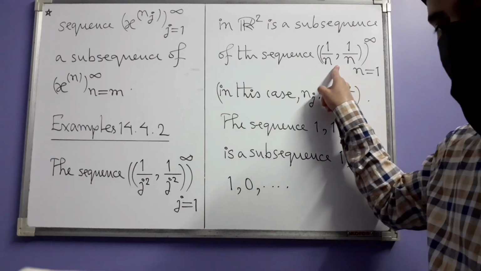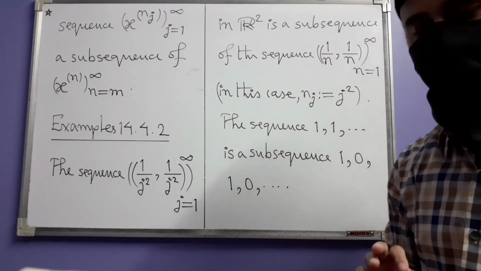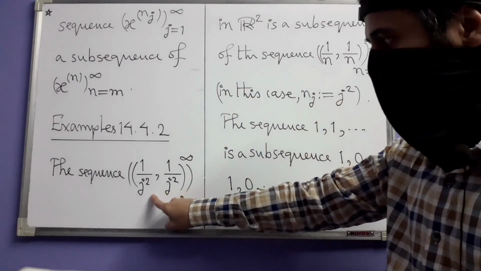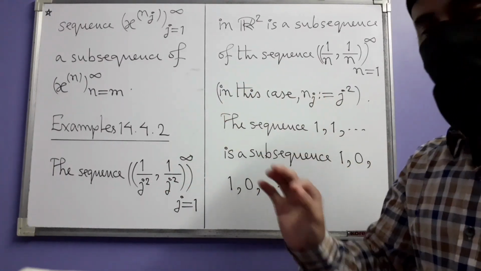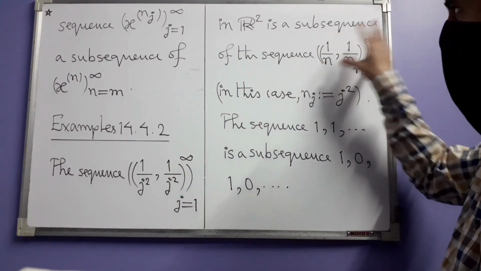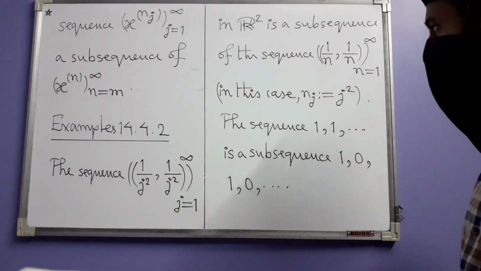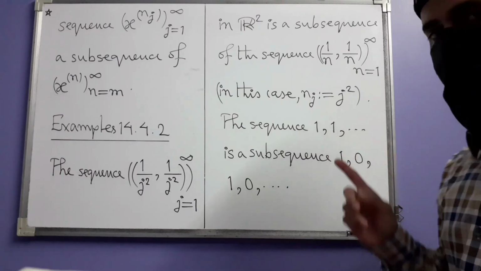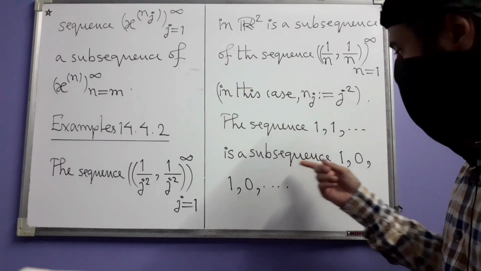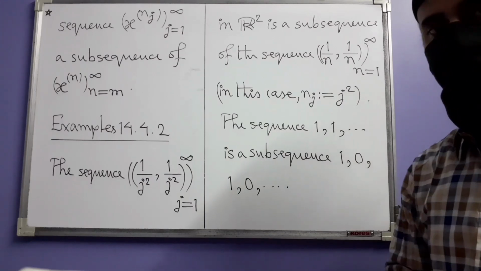What is the first term of this sequence? 1, 1. The second term is 1 divided by 2, 1 divided by 2. The third term is 1 over 3, 1 over 3. Whereas, what is the first term here? Same as this one, 1, 1. But the second term is 1 over 4, 1 over 4. So we are only choosing some terms from this sequence to form this other sequence, which is a subsequence. In a similar manner, this constant sequence of real numbers, this time all of whose terms are equal to 1, is a subsequence of this other alternating sequence where the terms alternate between 1 and 0.